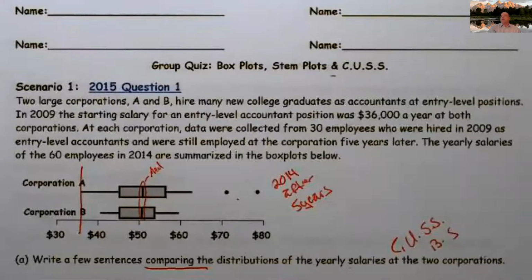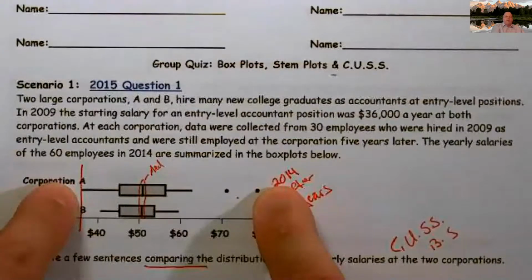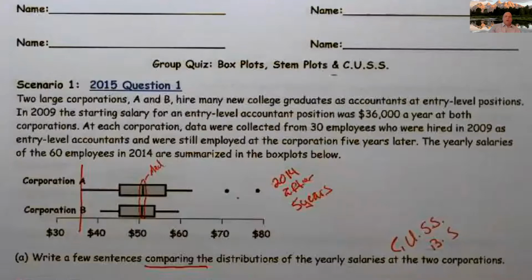And the next thing I notice is, because I'm sitting there at this point going CUSS: center, unusual, shape, spread, because some of it jumps right out at me. And other parts I go, okay, got to go through that acronym. And I notice, you know what? This spread, A is further spread out. Cool. All right. So I noticed real quickly, I have center, unusual, because I have outliers, and I have spread.